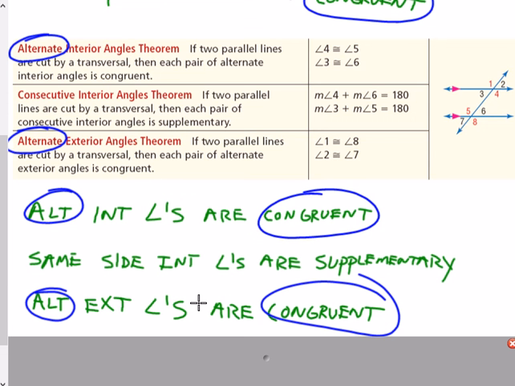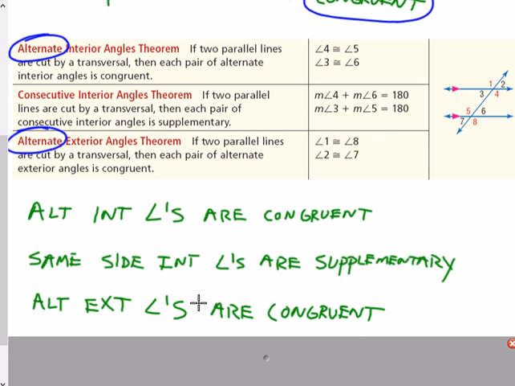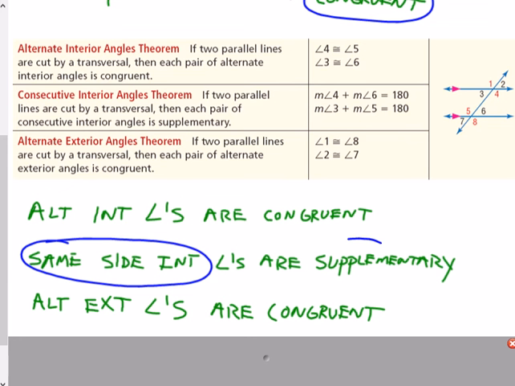They're going to be the same. So we already talked about how to identify alternate interior and alternate exterior, but now if the two lines are parallel, we know that they're going to be congruent. Consecutive interior, which here I even have written the way your book does, which is same side interior, those are going to be supplementary, which we learned on the first slide means that they add up to 180 degrees.